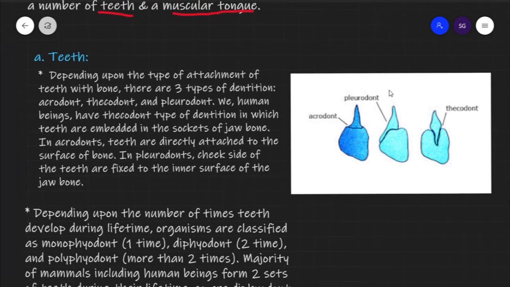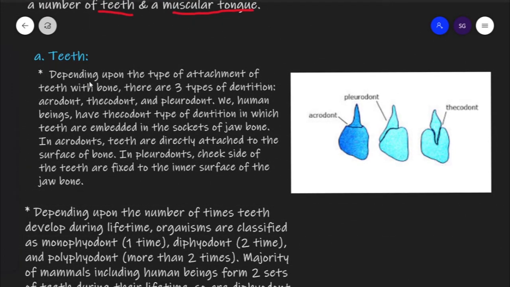Depending upon the type of attachment of teeth with the bone, we have three types of dentition: acrodont, thecodont, and pleurodont. If teeth are attached directly to the surface of the bone, then this type of dentition is called acrodont. But if teeth are embedded in the socket made in the bone, then this type of dentition is called thecodont.